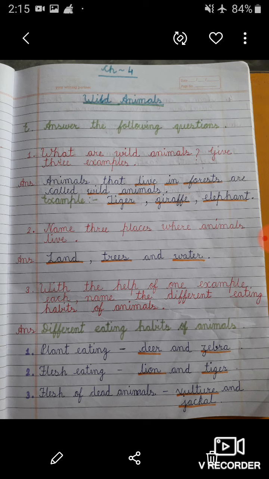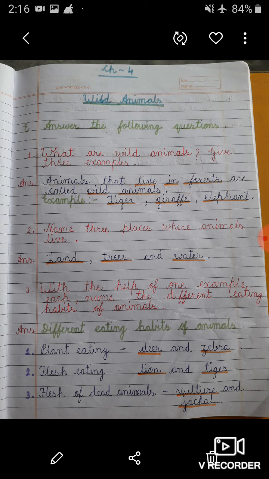So students, here you have to write the different eating habits of animals with the help of one example. First of all, you have to write different eating habits of animals. Then serial number 1, plant eating. So students, example of plant eating animals, deer and zebra.